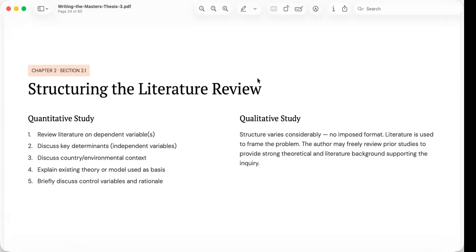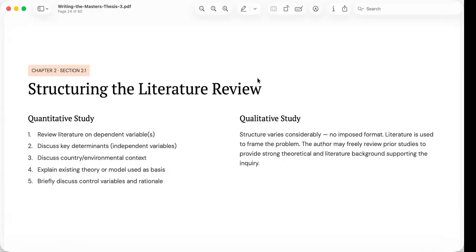Literature may introduce historical developments, theoretical perspectives, cultural contexts, or previous qualitative findings that help frame the inquiry. The emphasis is not on testing variables, but on understanding the phenomenon more deeply.